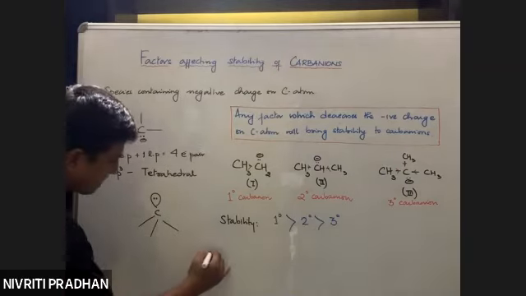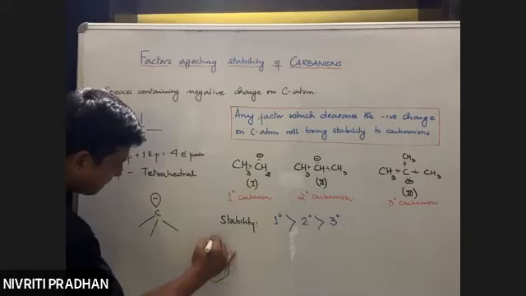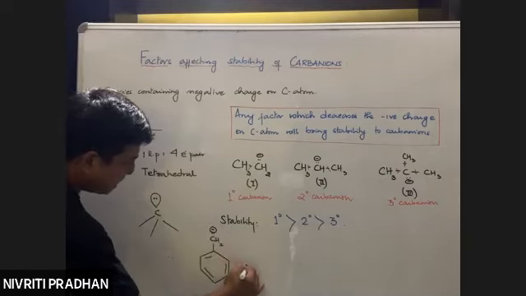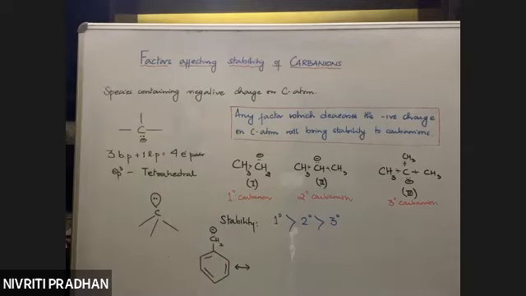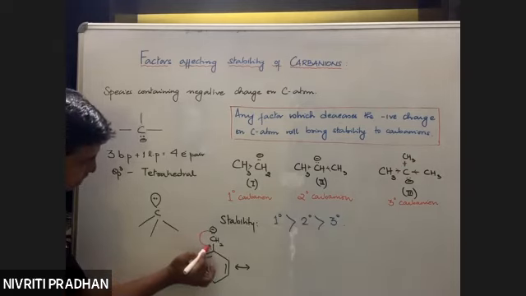Okay, now resonance. Let us see whether it brings stability. Yes, it should bring stability to a carbanion. Suppose we have this carbanion. Is the negative charge a part of a conjugated system? Yes, the negative charge is a part of a conjugated system, so resonance should take place. How does resonance occur? This will come out here. These two electrons will move out here.